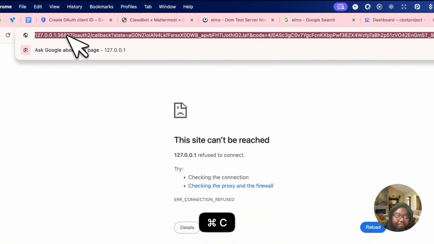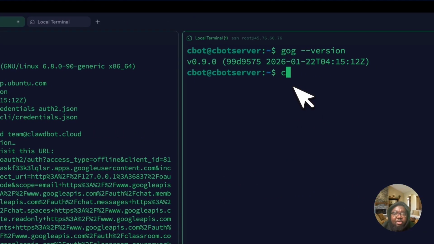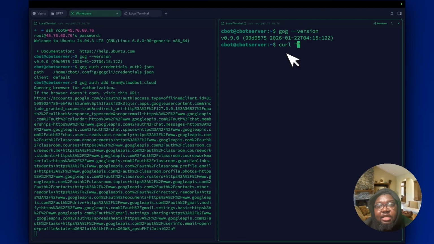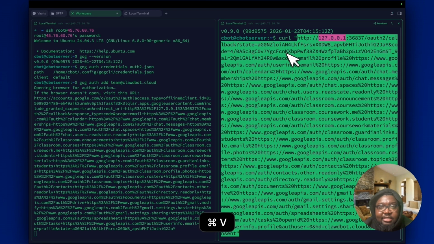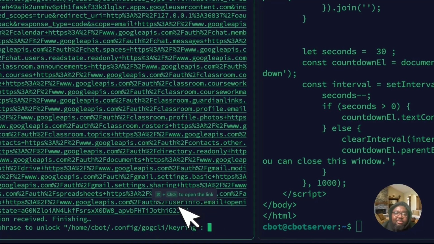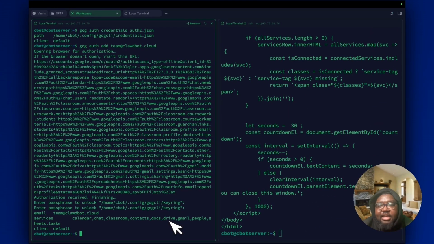Copy this URL. And then inside of terminal 2, you're going to type curl and you're going to put quotes, right? These are double quotes. And then in the middle, you're going to paste that link. Once you do that, that is going to complete the authorization. Because it's a Linux-based system, it's going to ask you for a password for the keyring. Make it empty. Pressing enter twice is going to get you to the finish line.